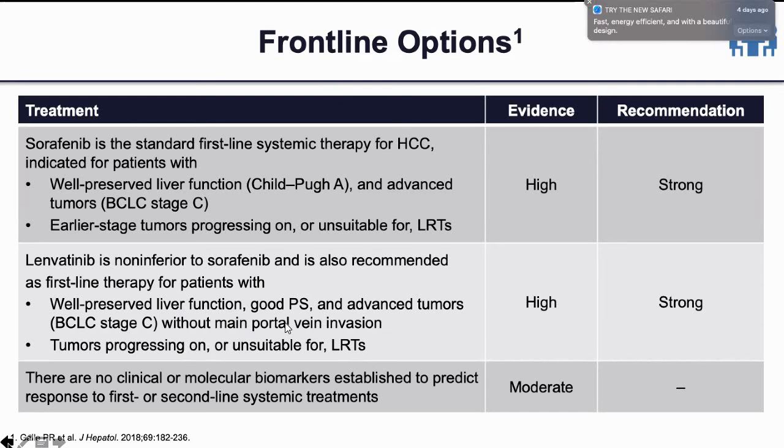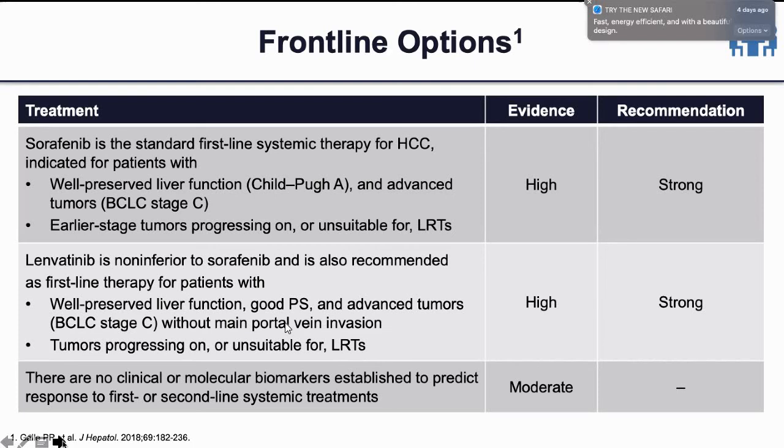And what would be your treatment of choice in the present scenario, considering we have all the options available, and this patient remains Child-Pugh A? If all the options are available, then obviously I will go for IO combination, Nivo-Ipi, because that has shown the best overall outcome in comparison to all available drugs. If given a choice, and cost is not a concern, IO combination is the best option.